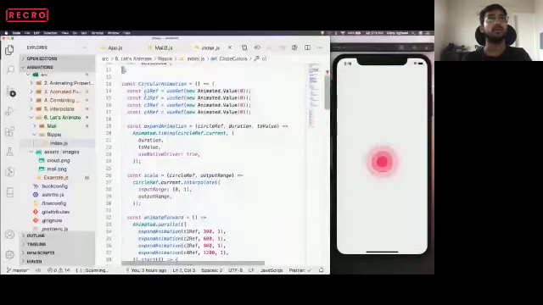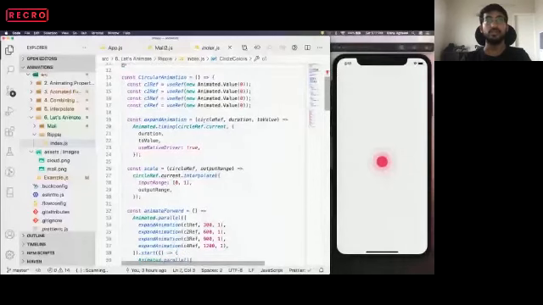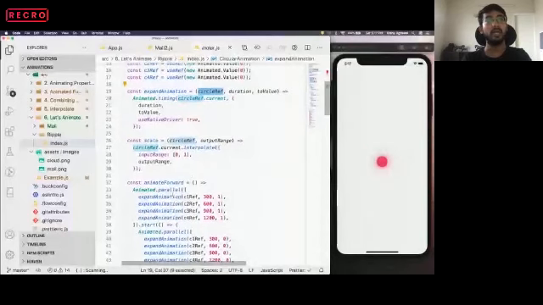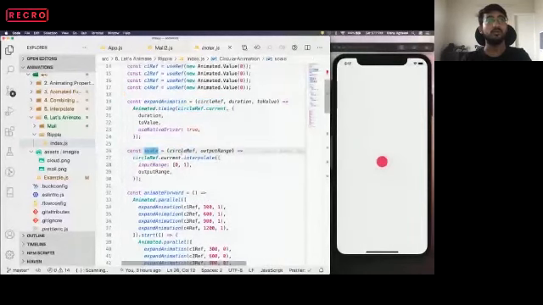Also, we create four reference animated values. Then we have this expand animation function, which takes a reference to an animated value, a duration, and a to-value to which we want to expand. This is just a modular way of writing it, otherwise we could have written this animated timing each and every time, but that would not be modular. Again, we have a scale function. It takes a circle reference and an output range as input, and interpolates with the output range for the given circle ref.